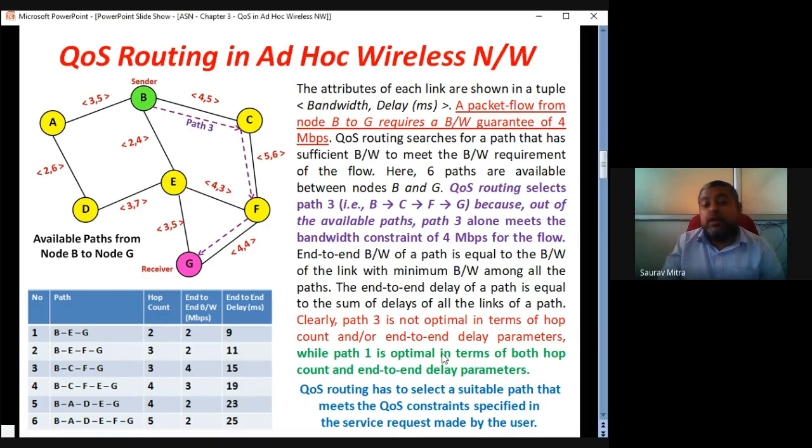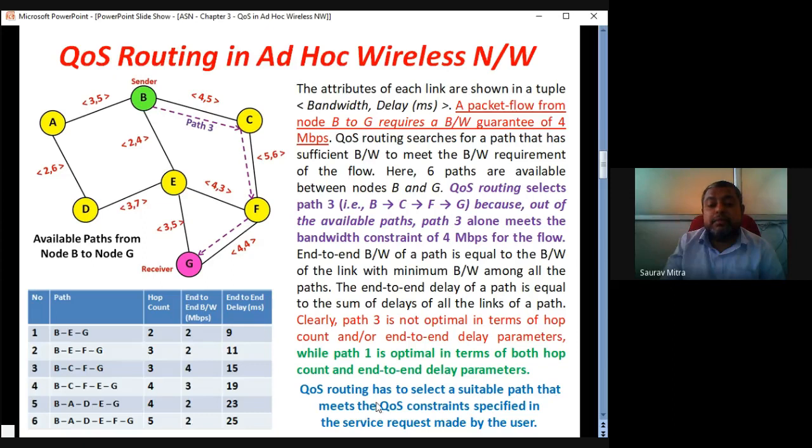Clearly path 3 is not optimal in terms of hop count. So this is not the best path for hop count, because BEG has the least hop count. But BCFG has the best bandwidth characteristic, while path 1 is optimal in terms of hop count and delay, and path 3 is optimal in terms of bandwidth. So every customer has a different need, a different ask. Depending on that, quality of service has to be provided.